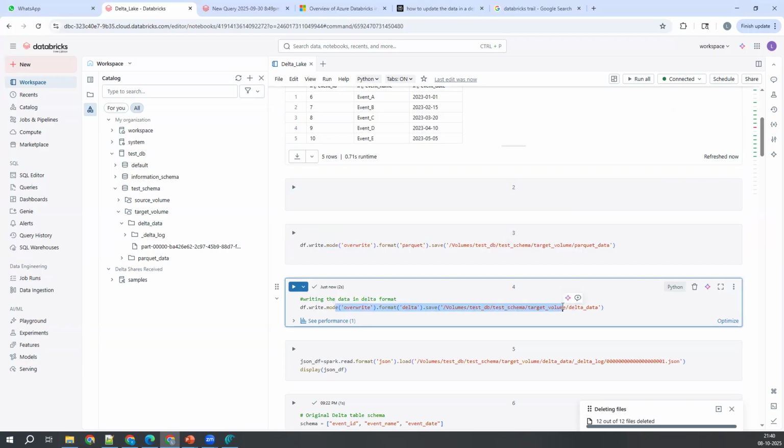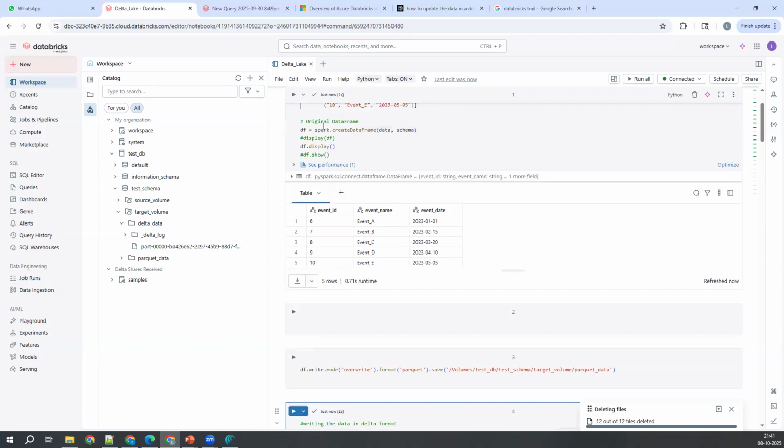Do you guys agree? I'm writing the data to this particular table, or to this particular file or folder, in a PySpark format. The equivalent command for this in SQL is the insert command. Both are the same, right? Let's try to do an append operation here, not overwrite. Both are the same only, right? Insert command or writing in append mode to this particular folder is nothing but the insert command. Let me write that one here.